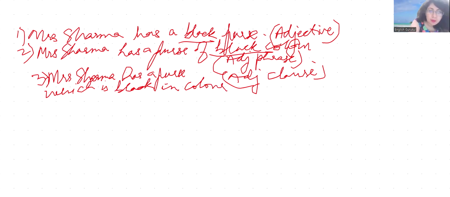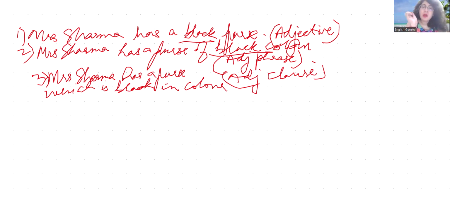So Mrs. Sharma has a black purse. Adjective. Mrs. Sharma has a purse of black color.